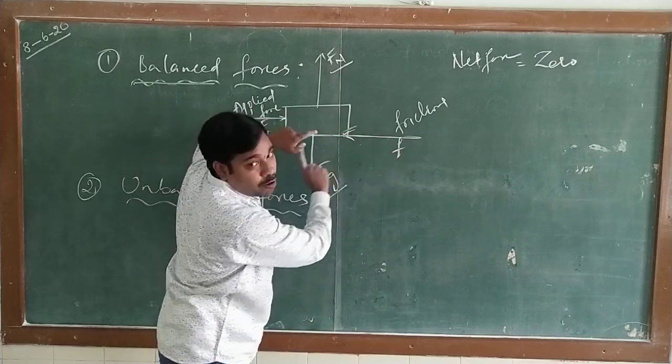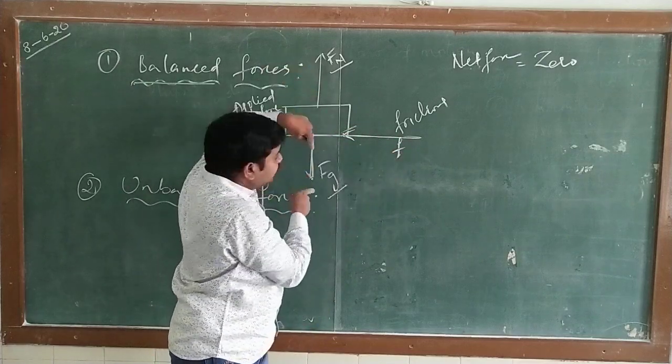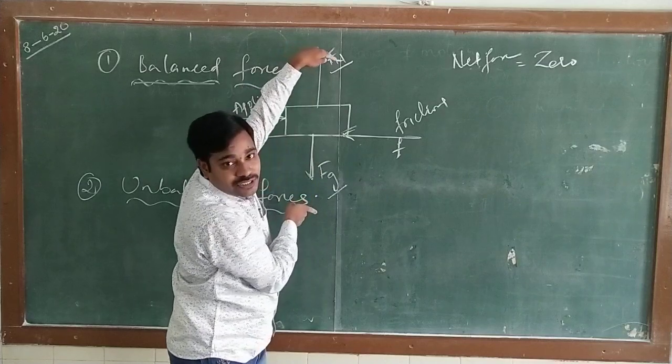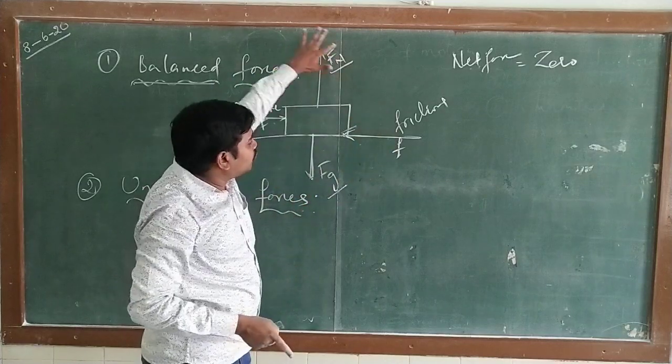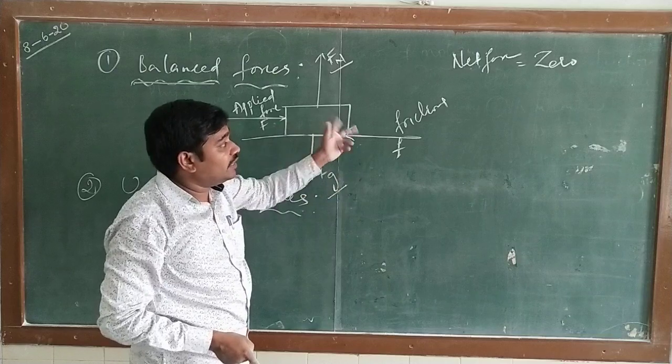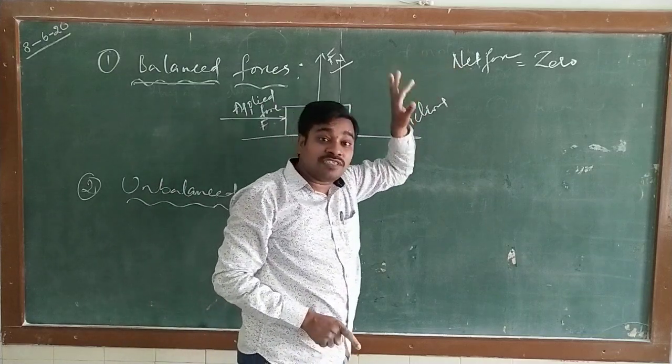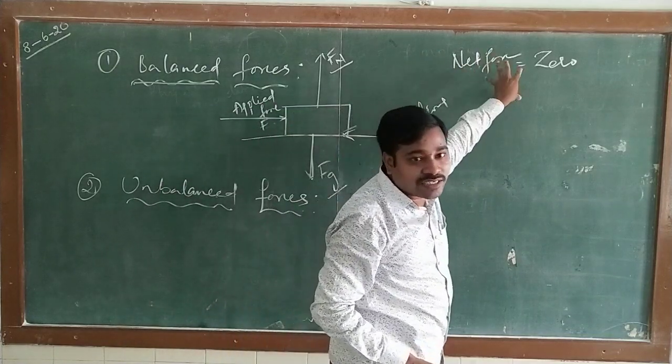along the horizontal direction, equally acted but opposite, whereas in the vertical, equally acted but opposite. If the algebraic sum of all forces acting on the body is 0, then we call the net force 0, and we say that the body is at rest.